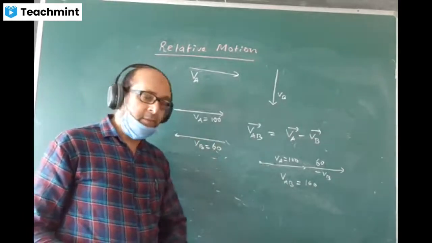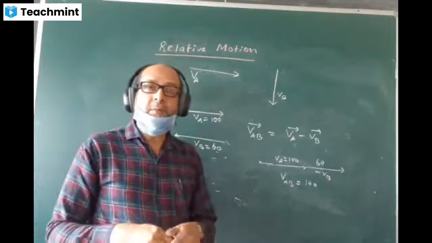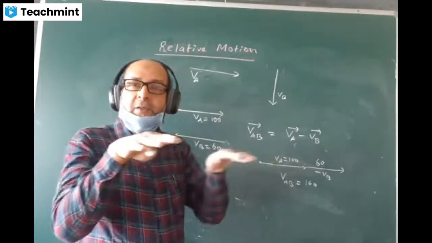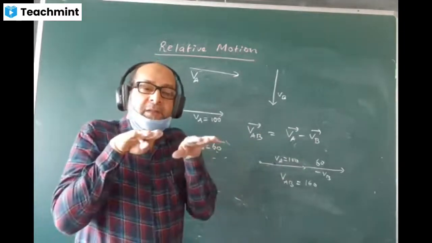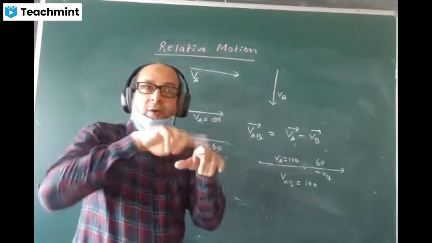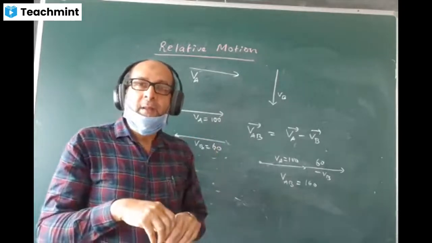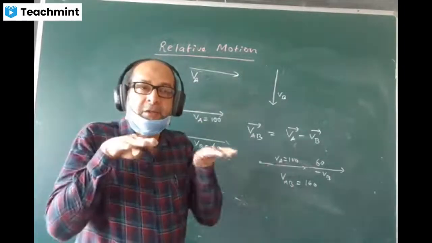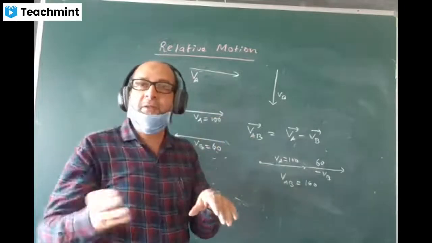And for common observation, when two trains move in the same direction, they take very long time to pass each other, cross each other, because the relative velocity becomes very less. And if both of them move in the same direction with the same velocity, both the trains will appear to be at rest. One observer seeing the other train will see it at rest. One can go from one train to the other train easily. Both the trains are moving with the same velocity, so you can change your train.